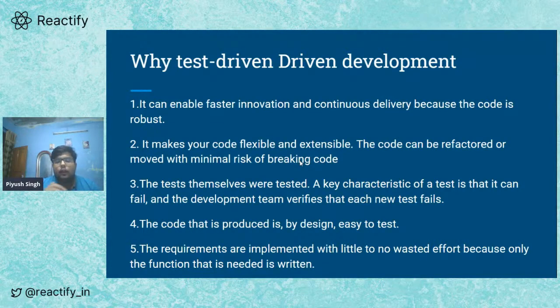The third step is we refactor our code to make it good, fast and production level. So this is a glimpse of what test driven development looks like. Why test driven development? It can enable faster innovation and continuous delivery because the code is robust. It can make your code flexible and extensible. The code can be refactored or moved with minimum risk of breaking, as we talked about earlier. The tests themselves are tested. The key characteristic of a test is that it can fail, and developers can verify each and every one, and also write new tests.